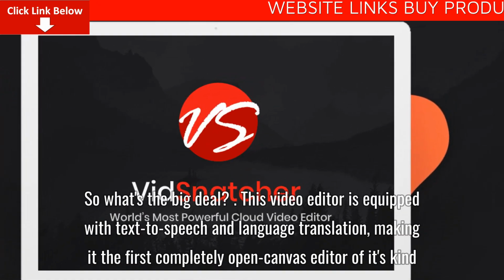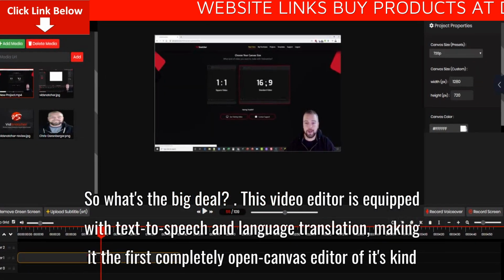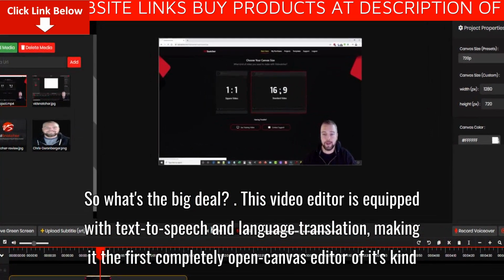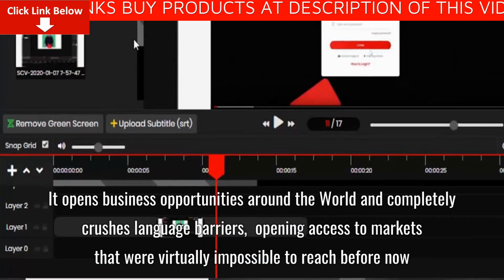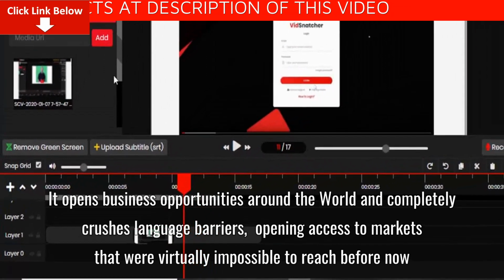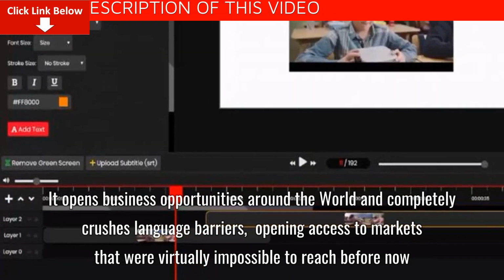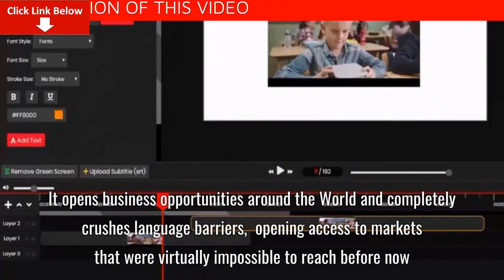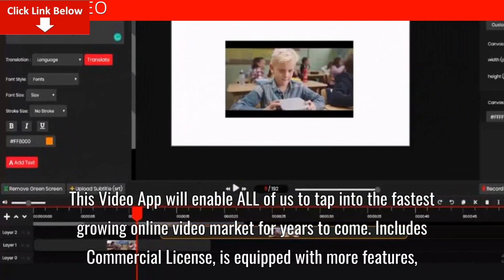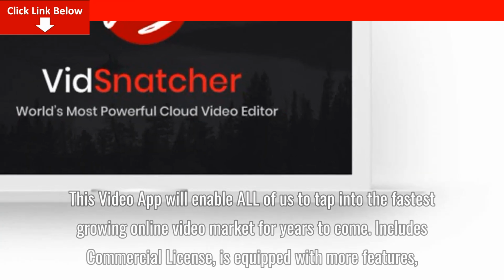This video editor is equipped with text-to-speech and language translation, making it the first completely open canvas editor of its kind. It opens business opportunities around the world and completely crushes language barriers, opening access to markets that were virtually impossible to reach before now. This video app will enable all of us to tap into the fastest growing online video market for years to come.